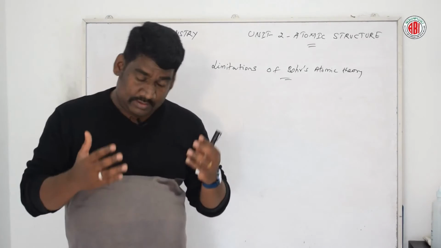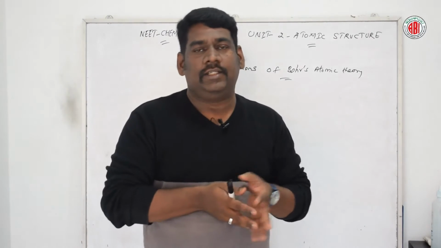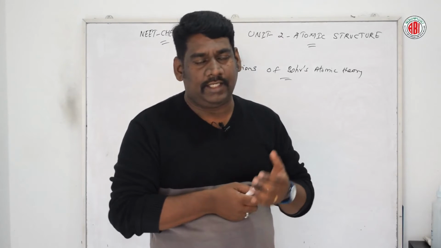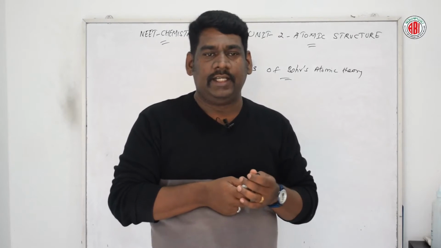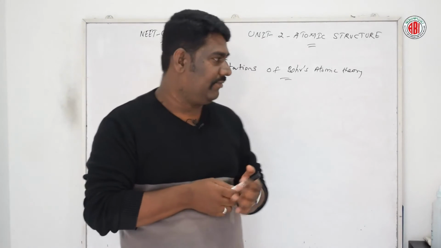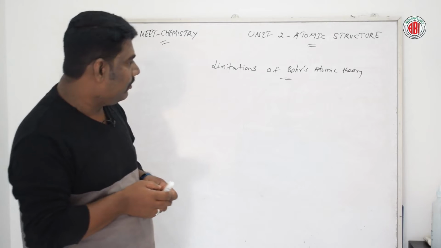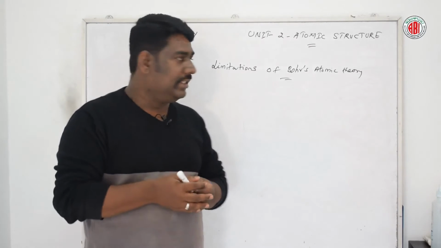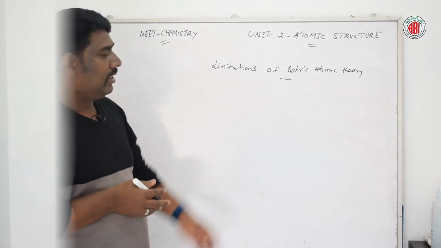Though there are several advantages in Bohr's atomic theory, there are some limitations of Bohr's model of the atom. So let us talk about what the major limitations are.